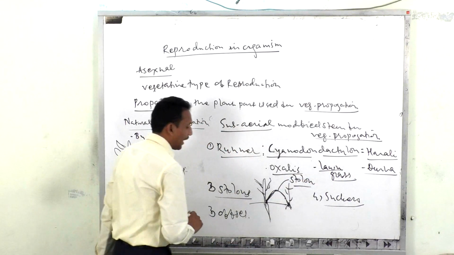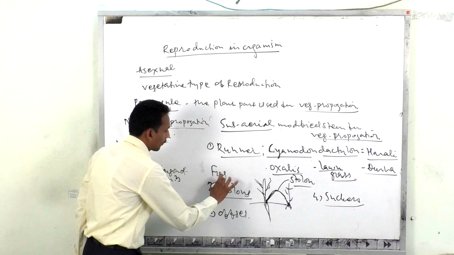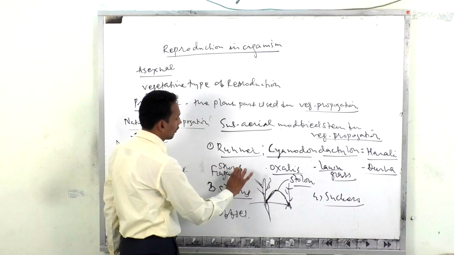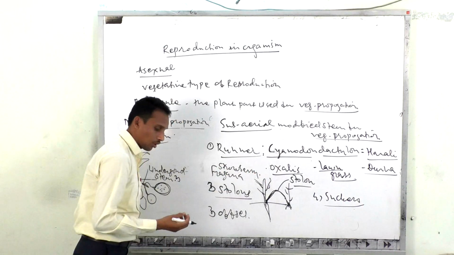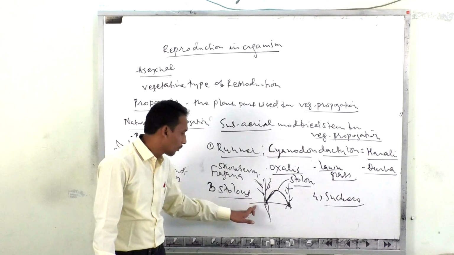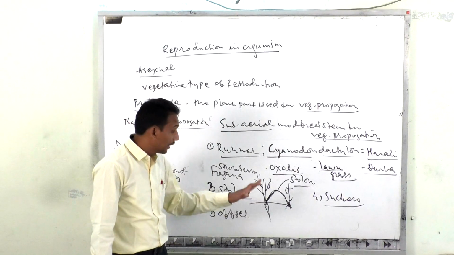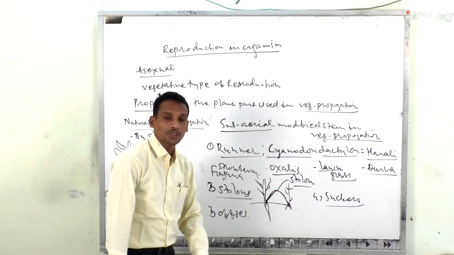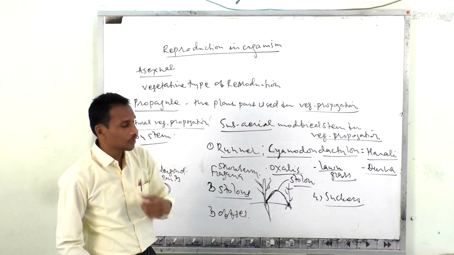In the case of Fragaria, you know Fragaria is the strawberry. In this case, or in the case of Mentha, which is called pudina, such stolons also produce new individuals.